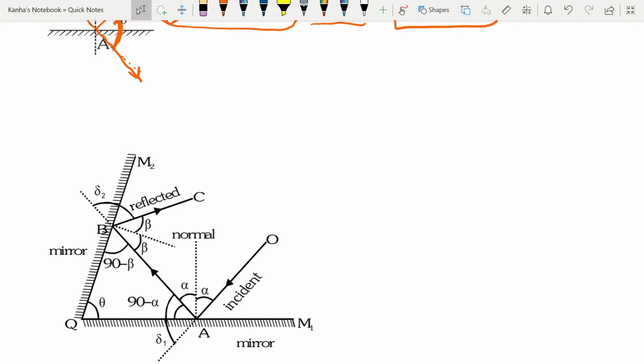What about the total deviation produced by the combination of two plane mirrors which are inclined at an angle theta from each other? You have an incident ray. It would have gone in this direction, but you change its path by reflecting, so there is a delta 1 change involved. Now this ray will go and strike the other surface. It was going in this direction, but you change its direction again and it gets reflected. So your total deviation delta is equal to delta 1 plus delta 2.